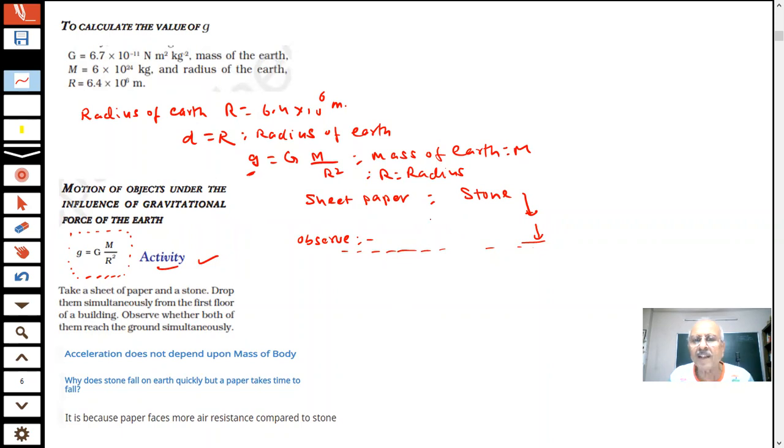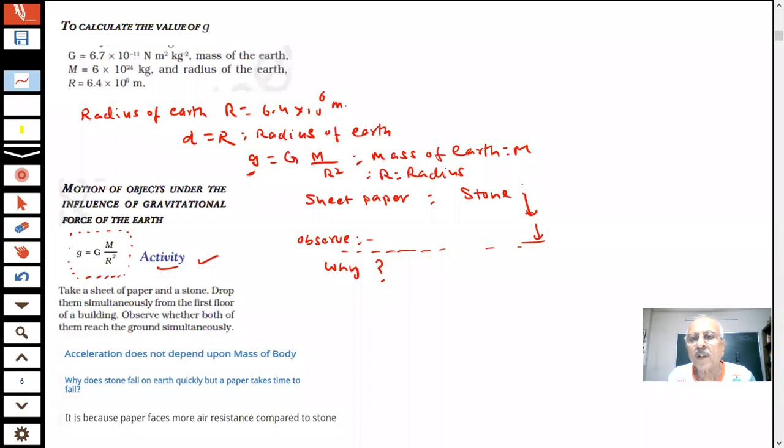You will find that the paper is taking more time to reach the ground than the stone. Why then? Why, student? Why does the sheet of paper not reach at the same time as the stone? Can you tell me what is the reason? Who is answering this question, students?